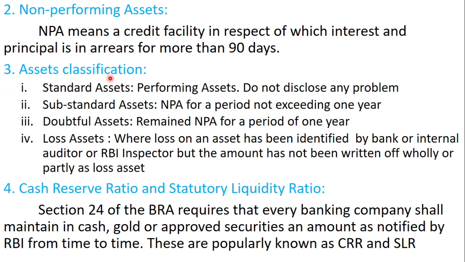Third one, asset classifications. We have standard assets, that is performing assets, which do not disclose any problem. Substandard assets, NPA for a period not exceeding 1 year.